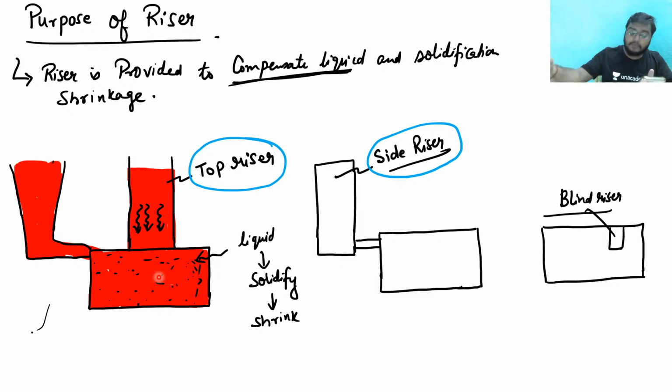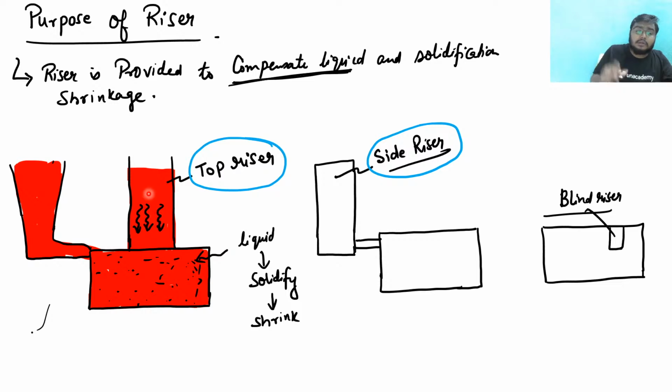If you think like that, casting will solidify first, right? So if casting solidifies first and then the riser solidifies, then the solidification time for casting will be less and the solidification time for riser should be more, right?